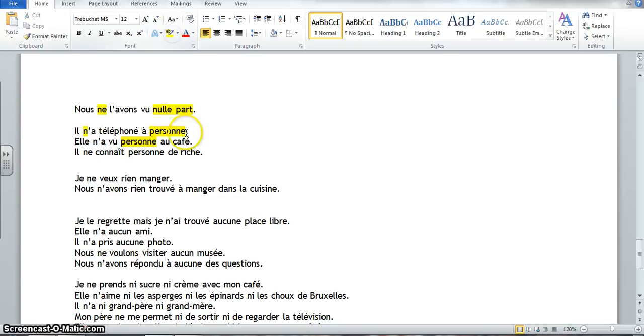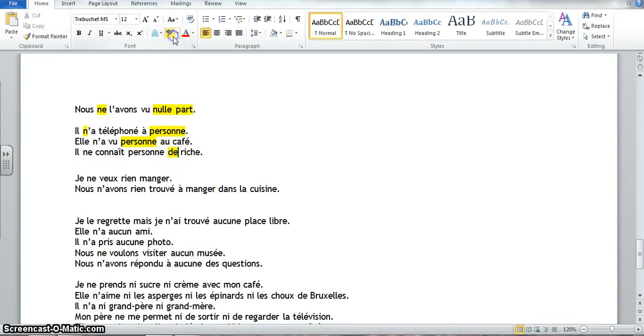Notice where the personne is located in the passé composé. It comes after. It's an object. Okay, il ne connaît personne de riche. We can also modify what kind of a person or what no one. So he doesn't know anyone rich. And so we can't just throw riche in there. We have to use this de.